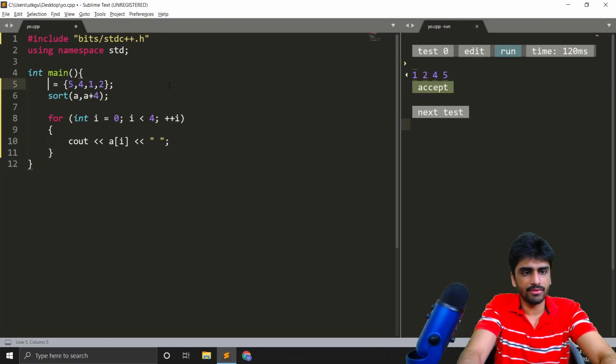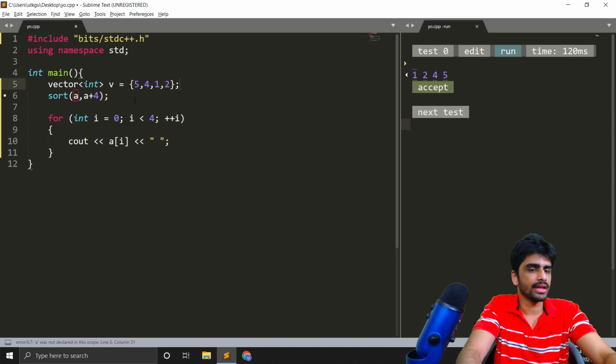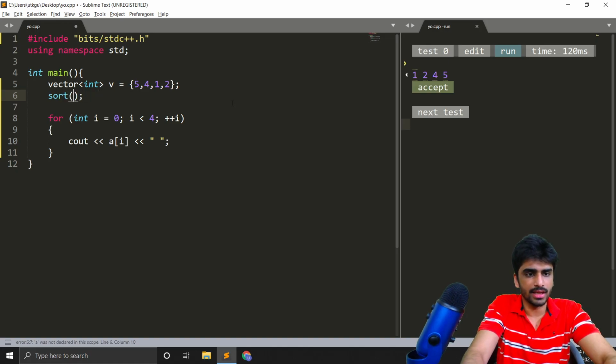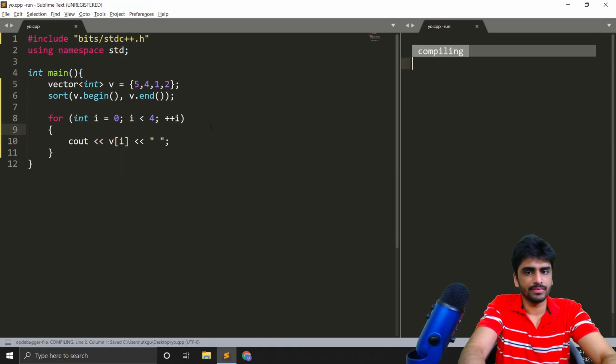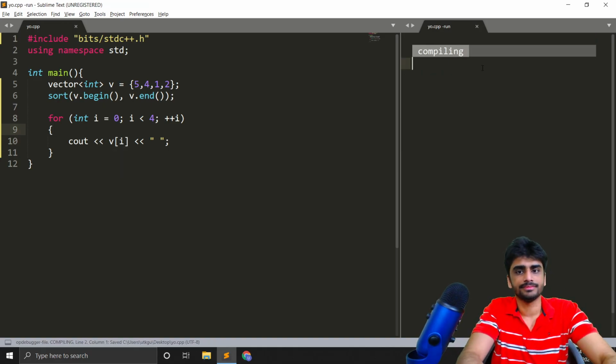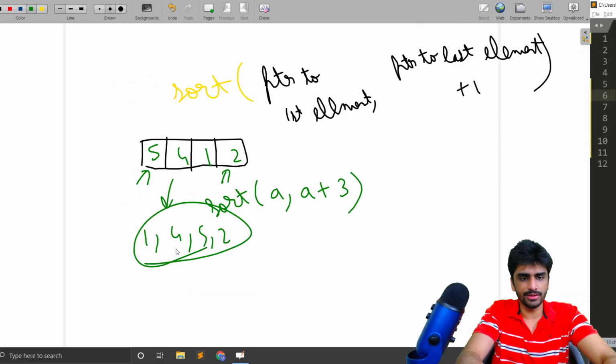So let's say we have a vector v like this. Again, it has 4 elements. You can define a vector like this also if you know the elements already. Now to sort it, we can just say sort from v dot begin till v dot end. Okay, and let's print v. Again, we will get the same result. Exactly, so these v dot begin and v dot end are iterators. We'll talk about it later in this video.